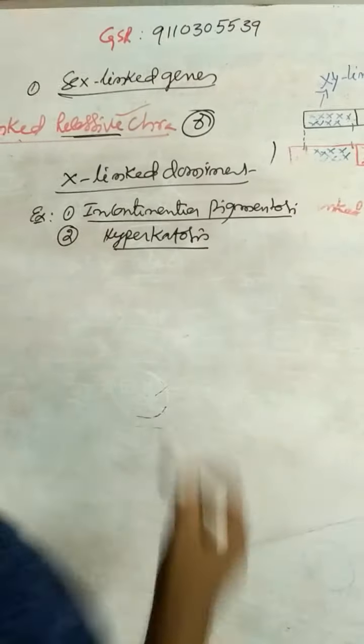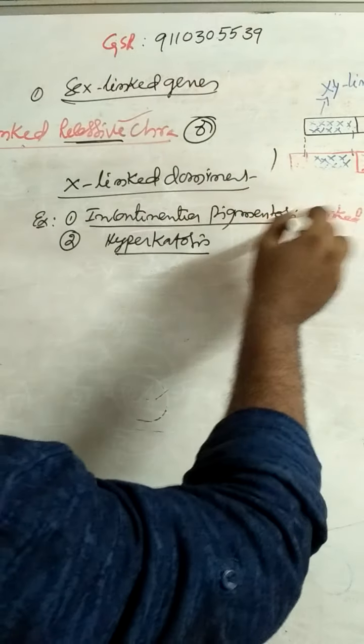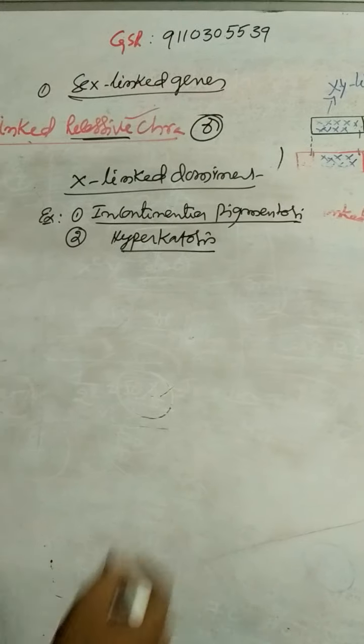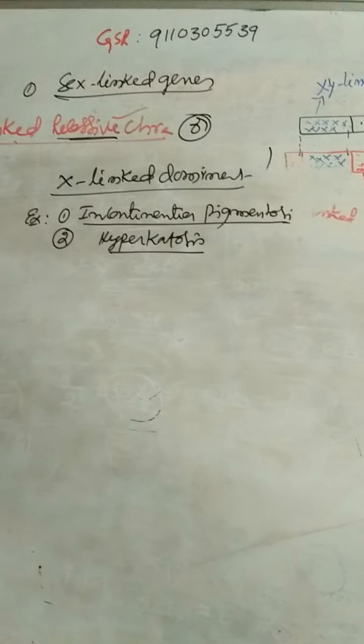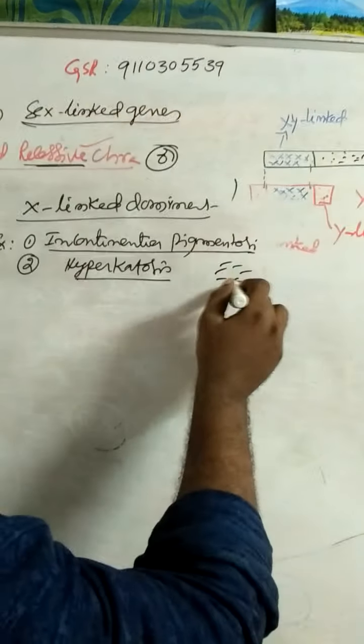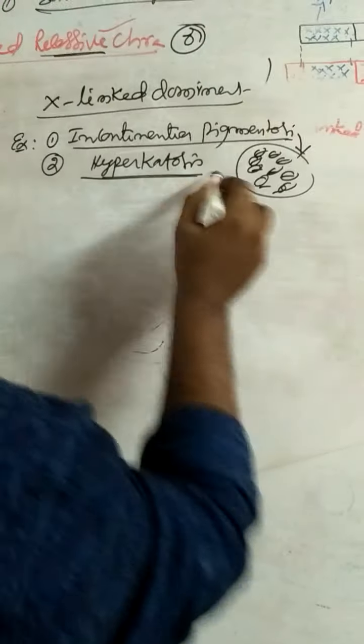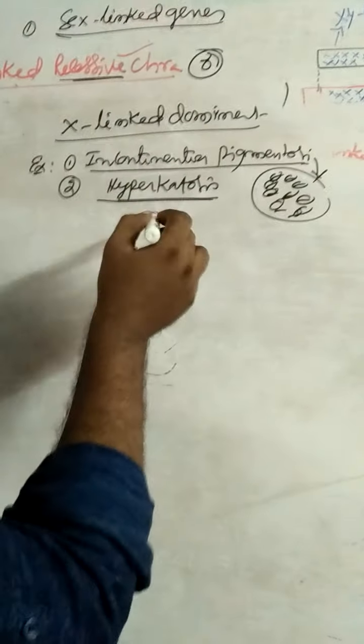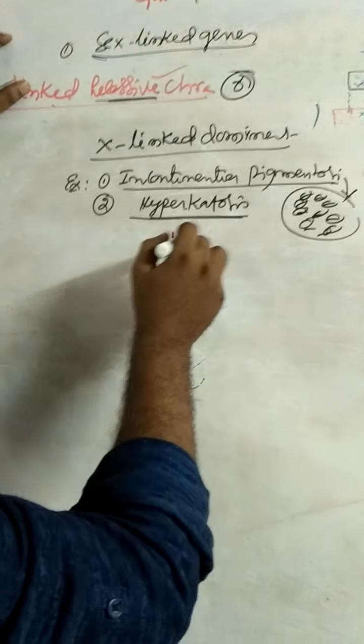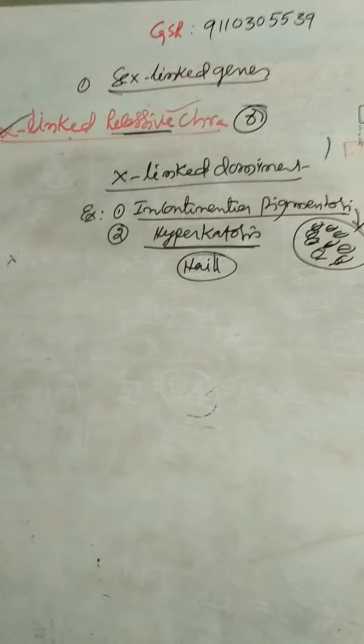Incontinentia pigmentosi is a character generally present in females. Disappearance of melanin in the skin is called incontinentia pigmentosi. Hyperkeratosis is the excess formation of keratin protein in the hair follicles.